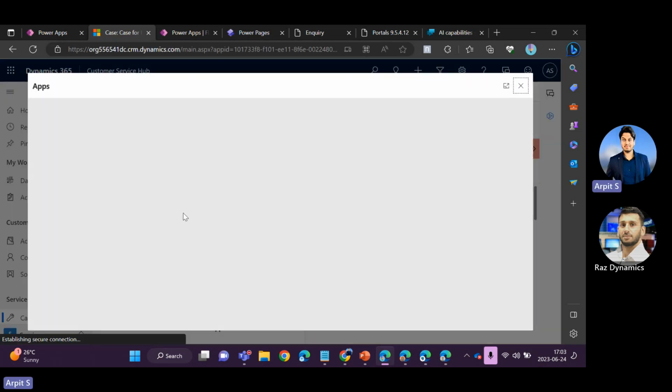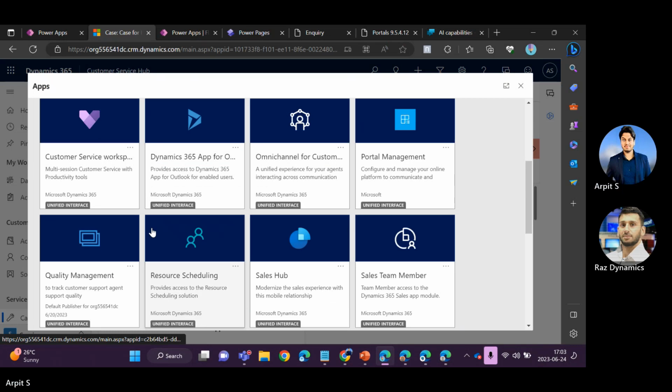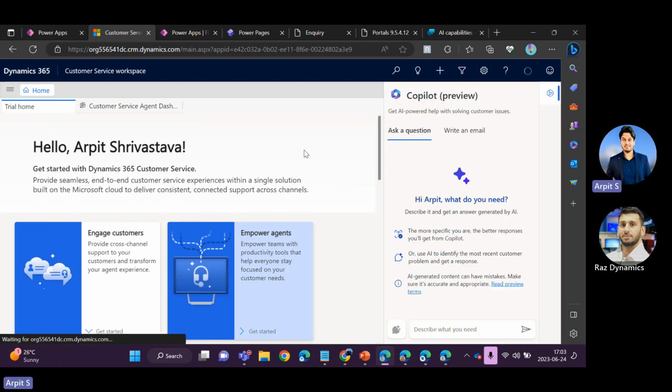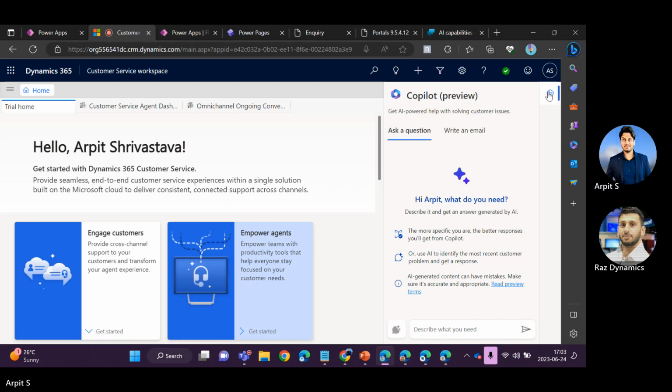So for that, I need to head over to the customer service. This is the workspace. I have to open it. Now I have to call you, Deepali. Could you please call? She is going to call the toll-free number and put it on the speaker so that everyone can listen. But you can see here, as soon as I open the customer service workspace, there is a co-pilot option.